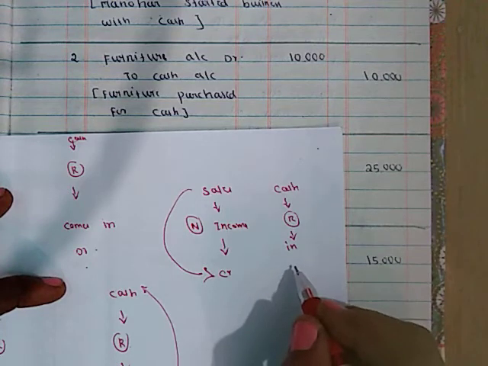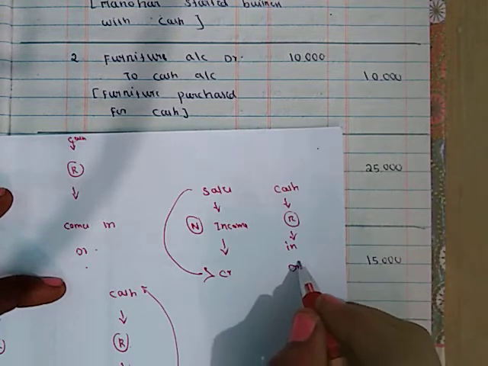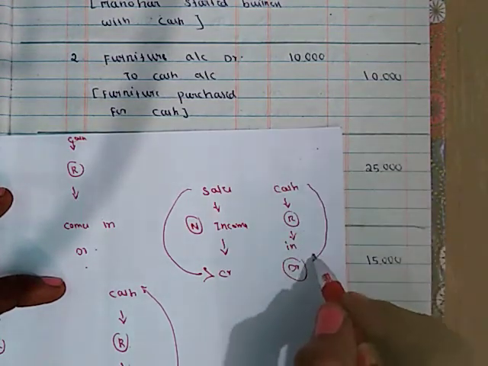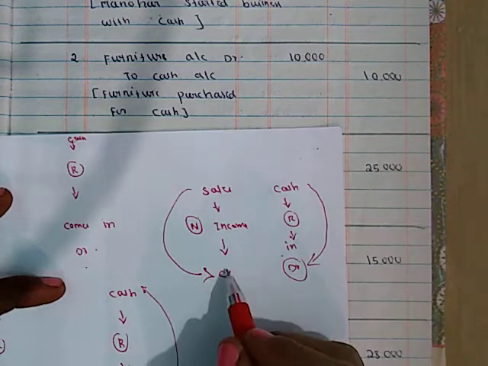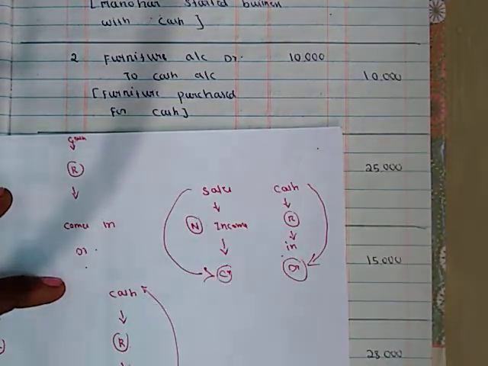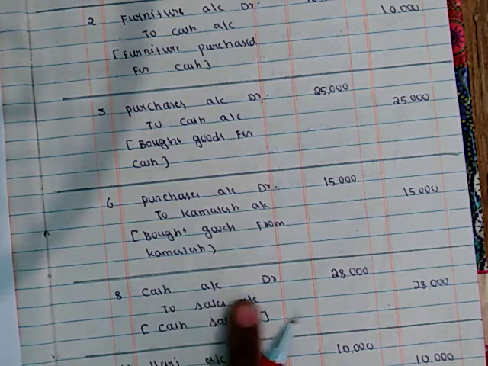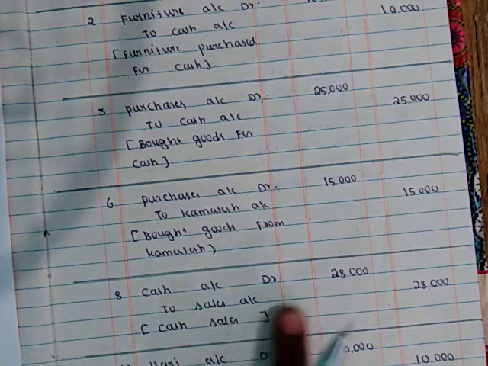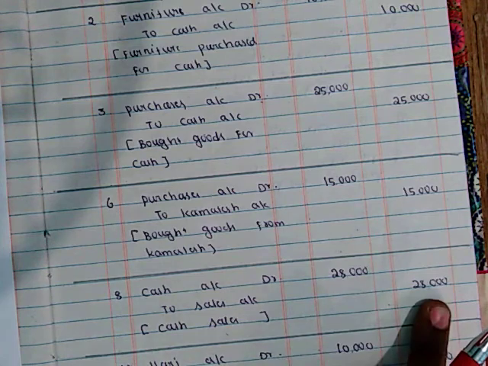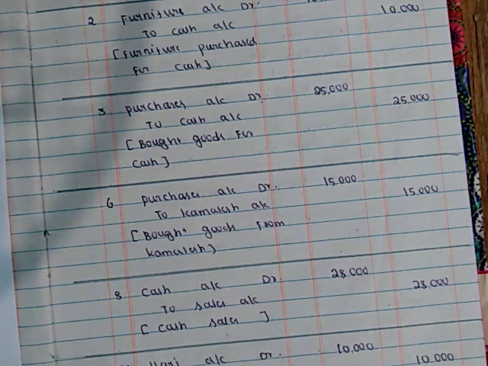So debit what comes in. Debit cash account and credit sales account. So cash account debit to sales account 28,000.